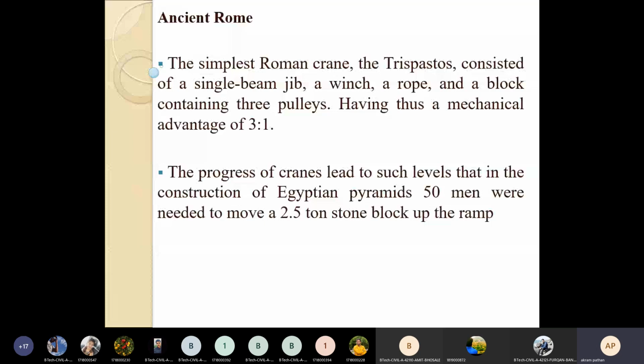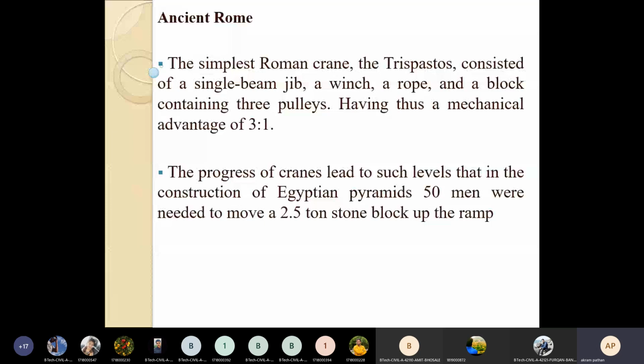So imagine, in the Egyptian period also, a huge amount of manpower was required to lift the cranes. But as technology increased, as technology came into the picture, there is continuous improvement in construction heavy equipment to lift heavy loads. So this is a picture.